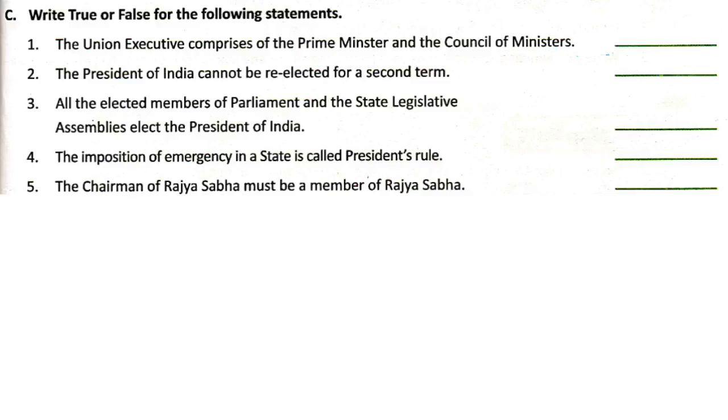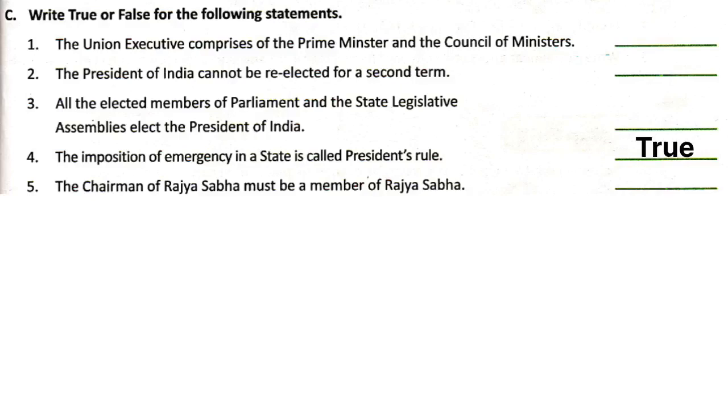Question first, the Union Executive comprises of the Prime Minister and the Council of Ministers. Answer, false. Question number 2, the President of India cannot be re-elected for a second term. Answer, false. Question number 3, all the elected members of Parliament and the state legislative assemblies elect the President of India. Answer, true.